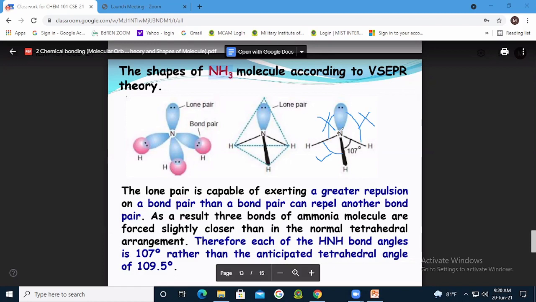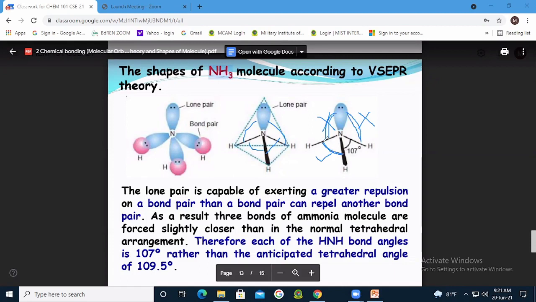This can be a question of concern, that your tetrahedral shape had all angles 109.5, right? So if it is repelled, it becomes squeezed, isn't it?